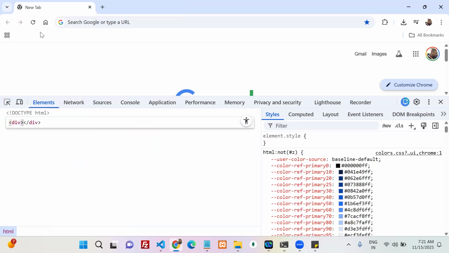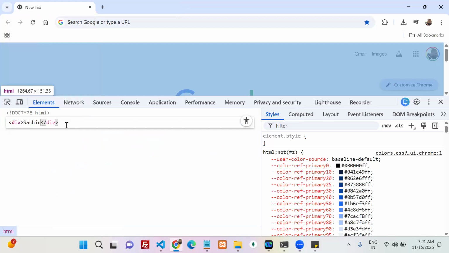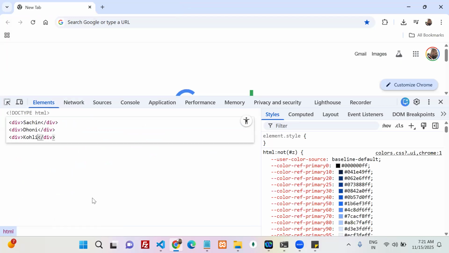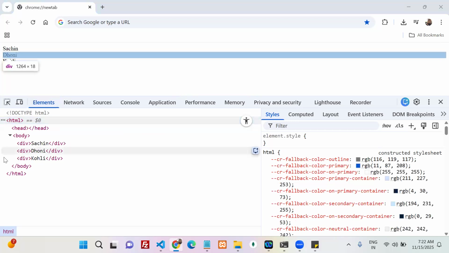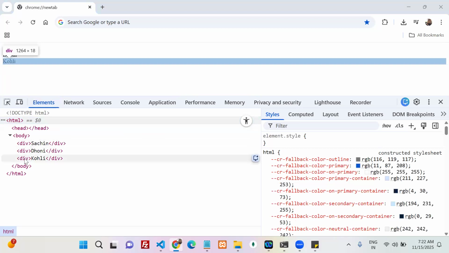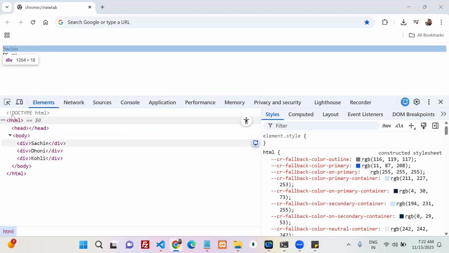Now you can write your code. Just div Sachin, div Dhoni, div Kohli, and click outside. Now see, my template is rendered. I placed 3 elements: Sachin, Dhoni, Kohli. How many elements did my browser place by default?